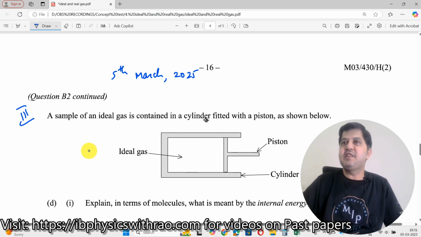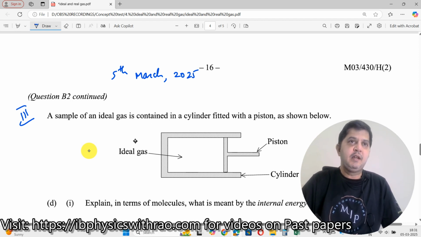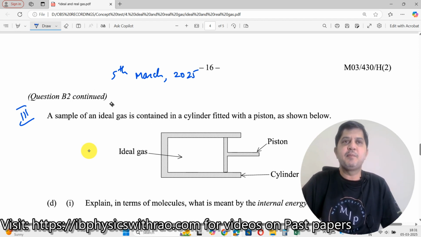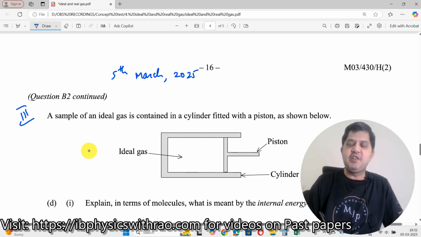Okay, so this question is taken from the 2003 May paper, and this is a continuation of one of the problems there, B2. The first part of the problem was completely related to thermodynamics. Of course, the current syllabus of IB has thermodynamics, but I'm not dealing with it over here. This is a concept problem, entirely related only to ideal and real gases. So I'm not bringing in anything else over here. Now let us continue with this.